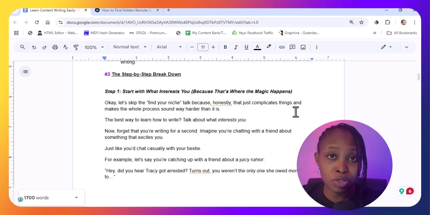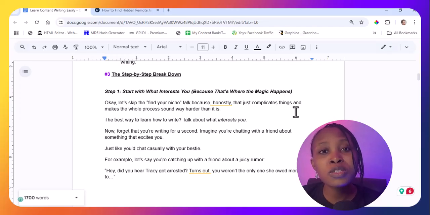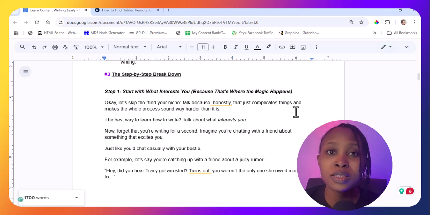What is your interest? Taking this route to content writing, because this is the easiest route to start. What interests you? Discovering what interests you will give you a framework for starting your content writing, because it's easier to write about what you're interested in, what excites you, rather than writing about something random, because that way you are going to struggle less because you already have interest in this thing.